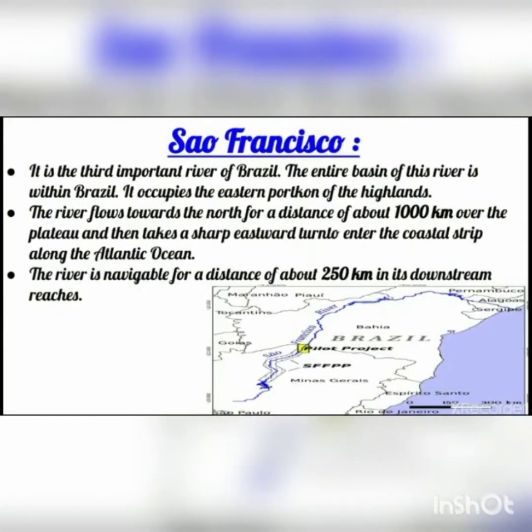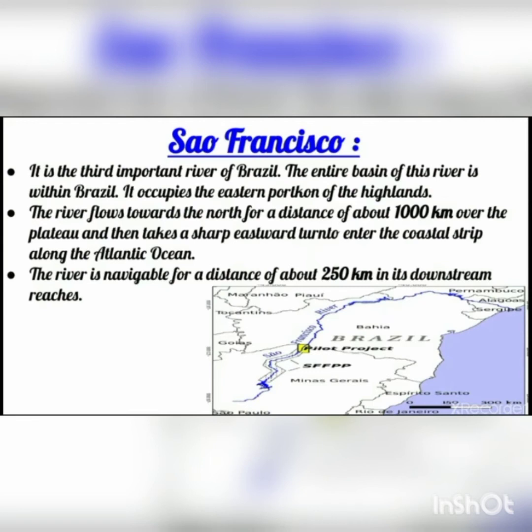Next we are also going to study the São Francisco river. Till now we have studied the Amazon river and the Paraguay-Paraná system. Now it is the third important river of Brazil. The entire basin of this river is within Brazil only. It occupies the eastern portion of the highlands. So which portion is it covering? The eastern portion of the Brazilian highlands.